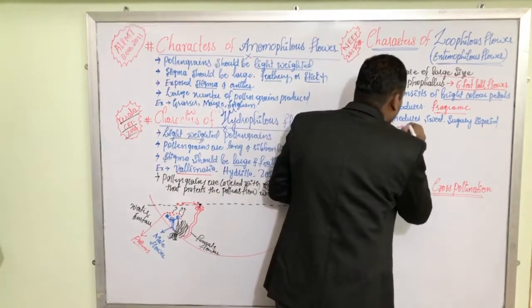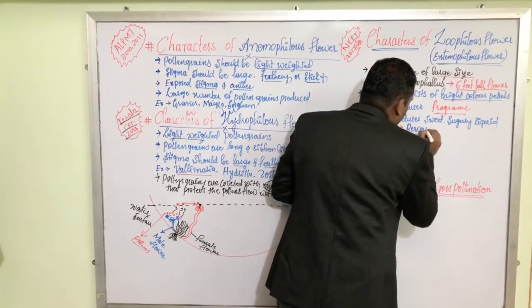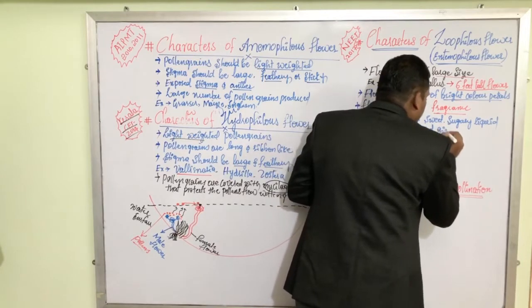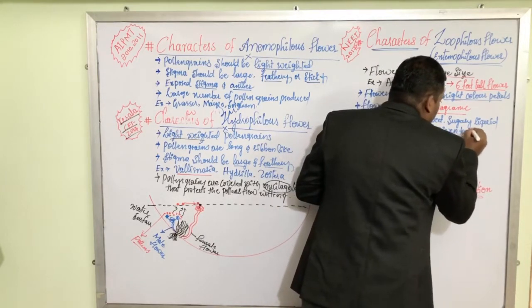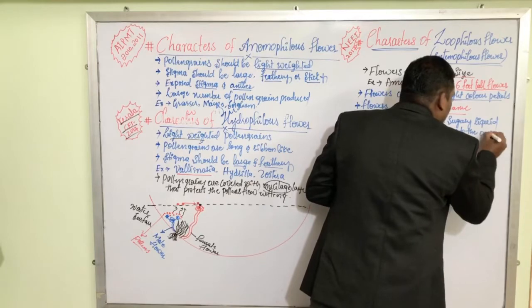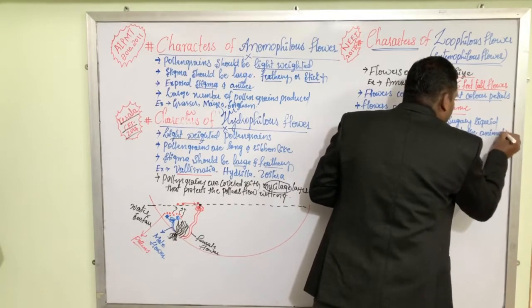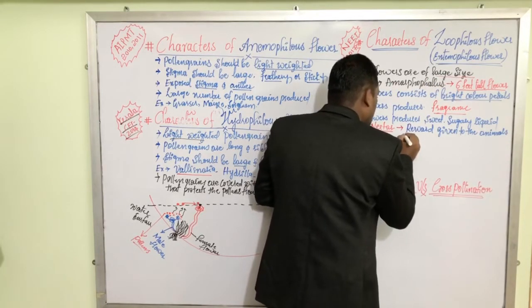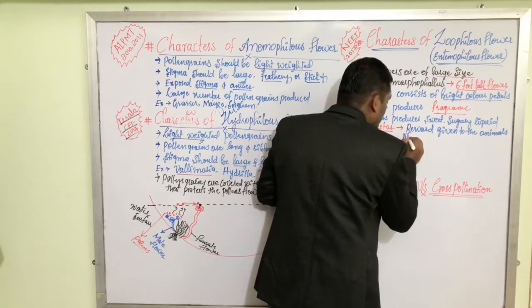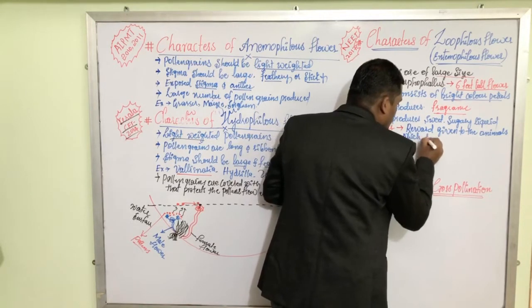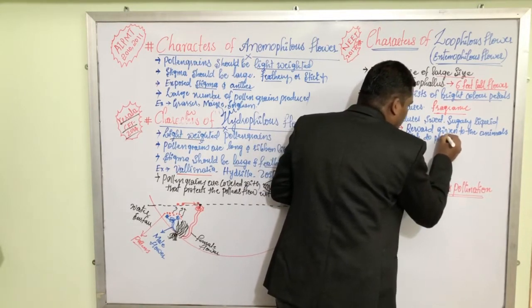Nectar is a reward given to the animals which do pollination.